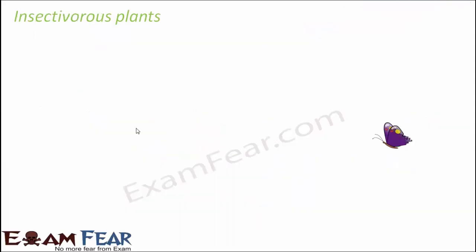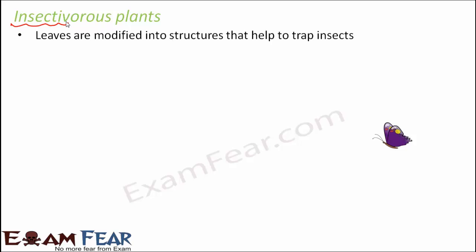The next plants which we will talk about are the insectivorous plants. The name itself says that these plants feed on insects. So here the leaves are modified into structures that help to trap insects.